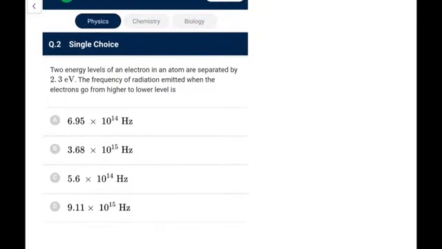Next, two energy levels of an electron in an atom are separated by 2.3 eV. What is the frequency of radiation emitted when the electron goes from the higher to the lower level? So what would be the frequency? h nu would be the difference, that is 2.3 eV. So the frequency would be 2.3 eV divided by h.